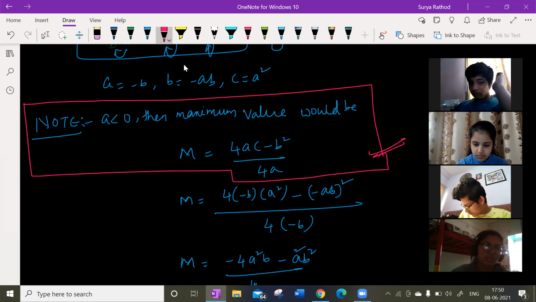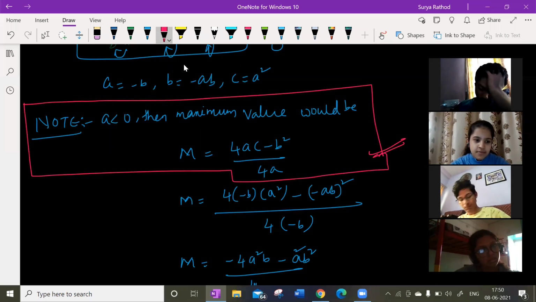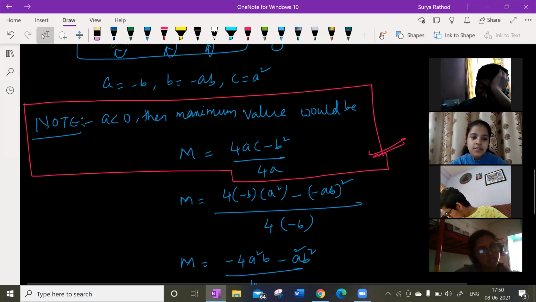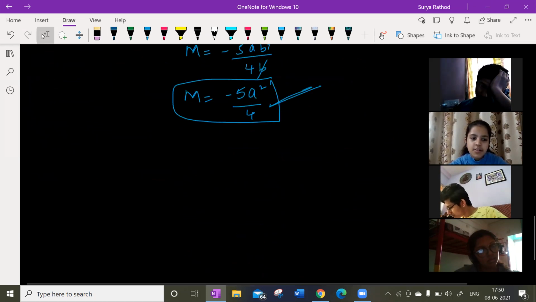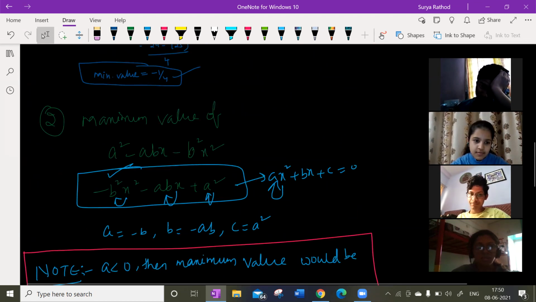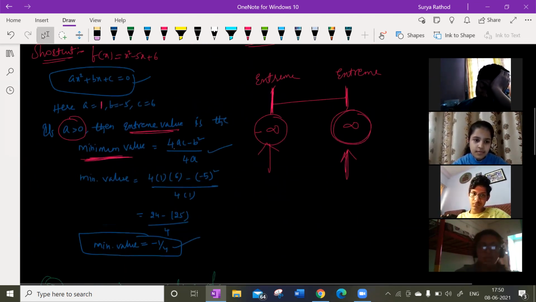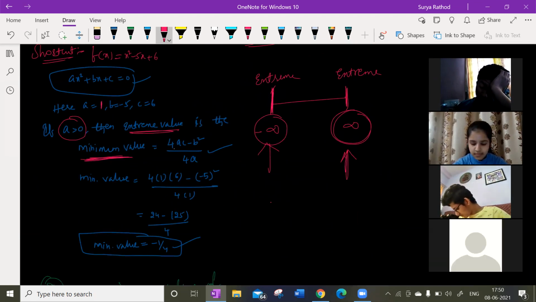Next question. Sir, can you show this by using differentiation? Yes, by using differentiation. Look at this here. Simple.